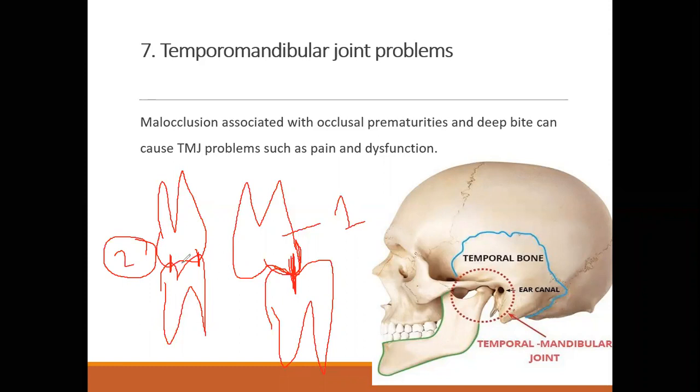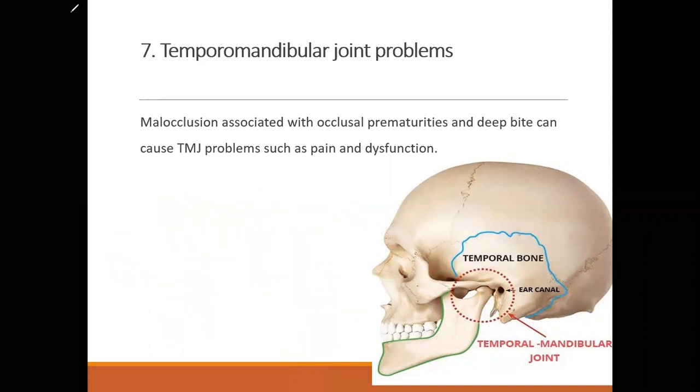This malocclusion due to premature contacts of the teeth will cause temporomandibular joint pain or TMJ pain. This is another problem which is related to malocclusion. Mal means abnormal occlusion.